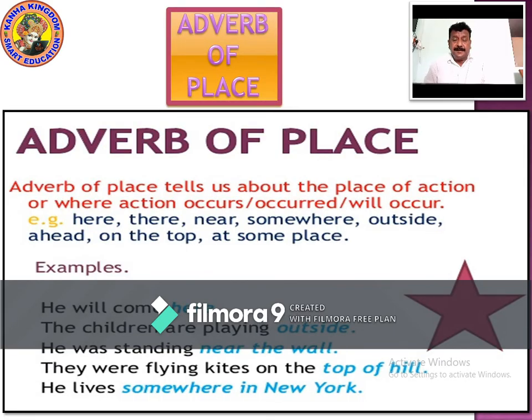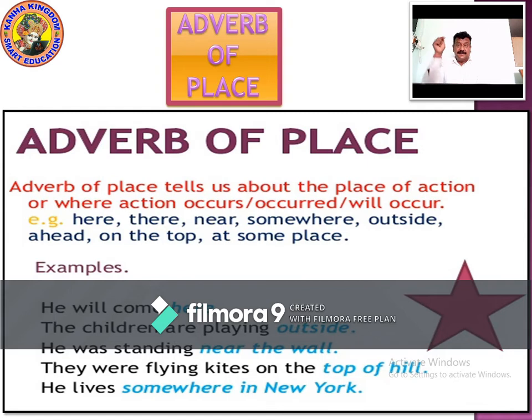Now let's look into adverb of place. What is adverb of place? Adverb of place tells us about the place of action, or where the action occurs, occurred, or will occur. It tells us where the action happened, where the action is happening, where the action has happened. When we talk about where an action occurs, which place it occurs, which place it occurred, which place it will occur.